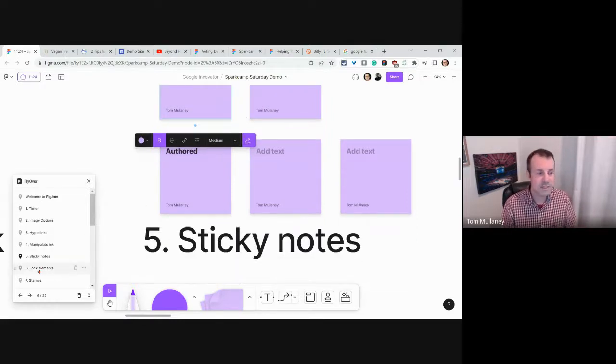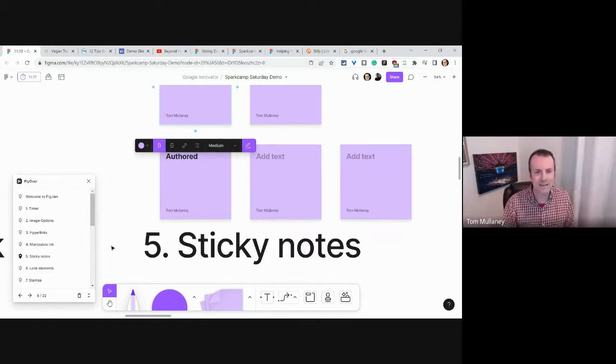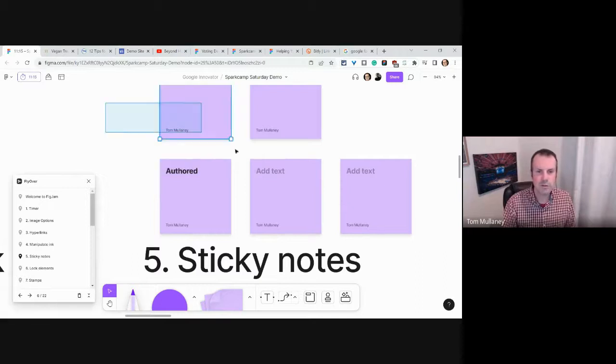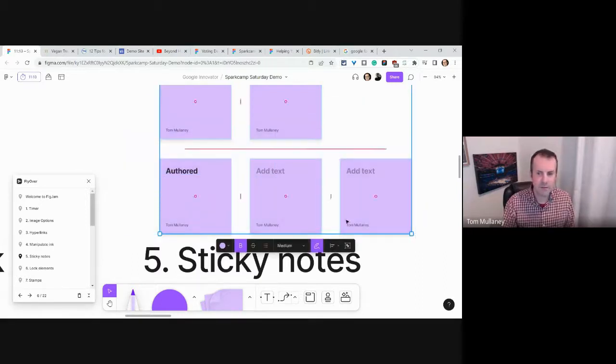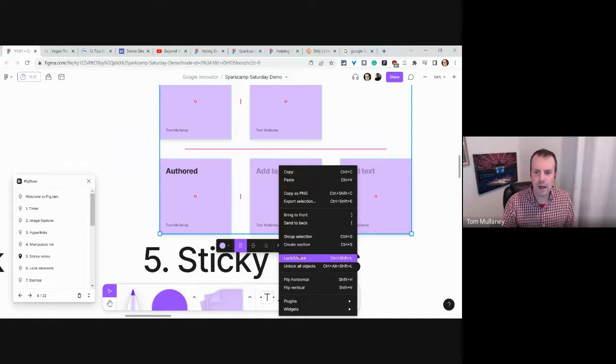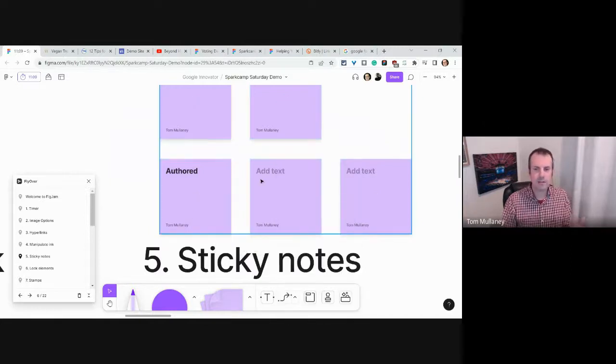All right. Now, my sixth thing is locking things. You know how you're in a collaborative whiteboard and things start moving around and get deleted? Well, not anymore. What you can do is you highlight anything you want to lock down. You right click, lock, unlock. And now it's not locked in perpetuity. It's not like I'm never going to be able to unlock it. But I have to consciously decide to unlock. That's a great way to protect anything you need to stay in place, right?